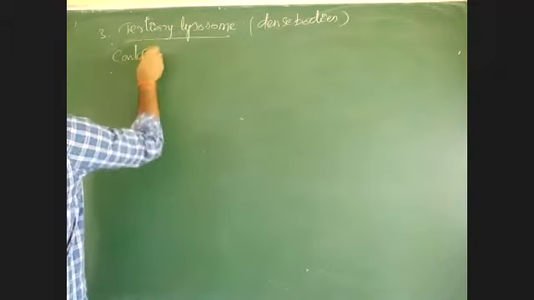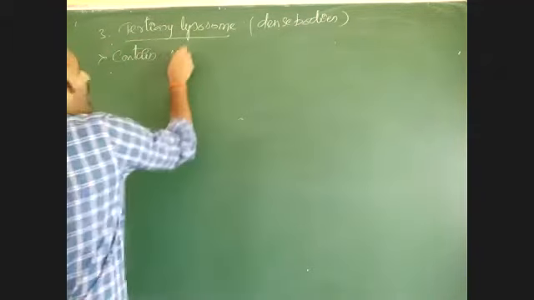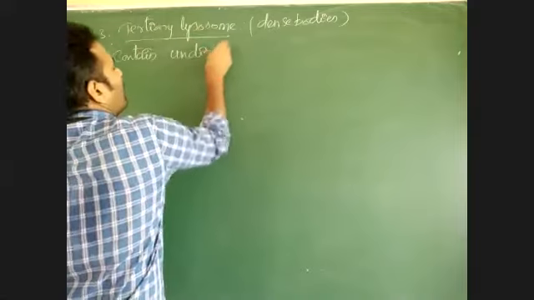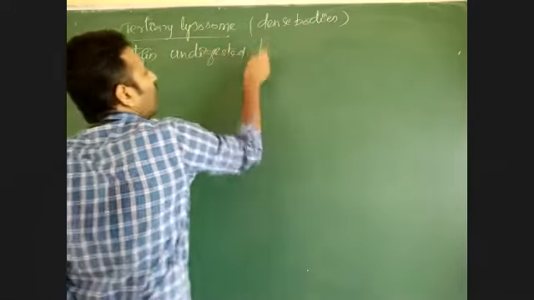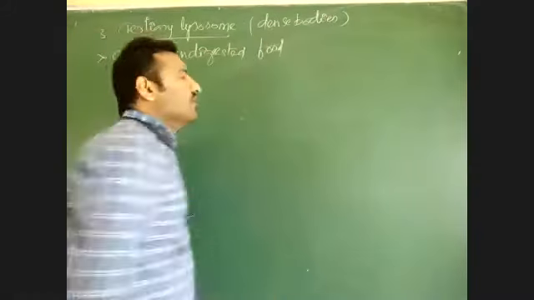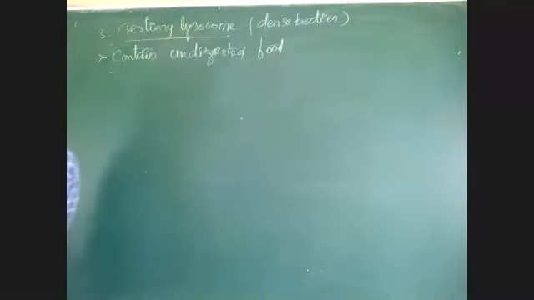Tertiary lysosomes contain undigested food. Undigested food means the food which is present in its original form. Along with that, there are hydrolytic enzymes. What are the hydrolytic enzymes present in these lysosomes?